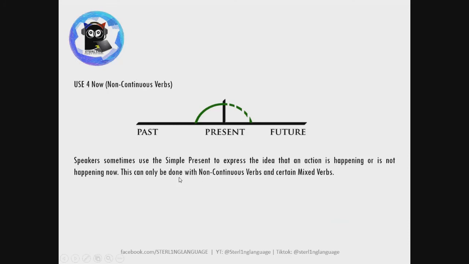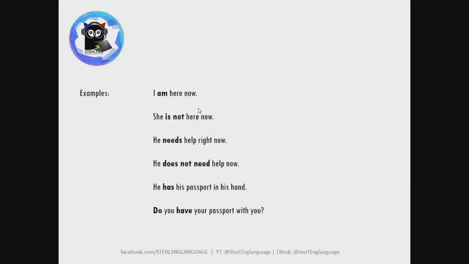So speakers sometimes use the simple present tense to express the idea that an action is happening or is not happening now. Now, this can only be done with non-continuous verbs and certain mixed verbs. Okay, so here are some examples, like I am here now. Hindi kasi pwedeng lagyan ng ing dito. Magiging I am being here now or I being here is incorrect. Again, she is not here, so no ing. This is not a continuous verb. Although the sense is that continuous yung action, hindi siya continuous tense.